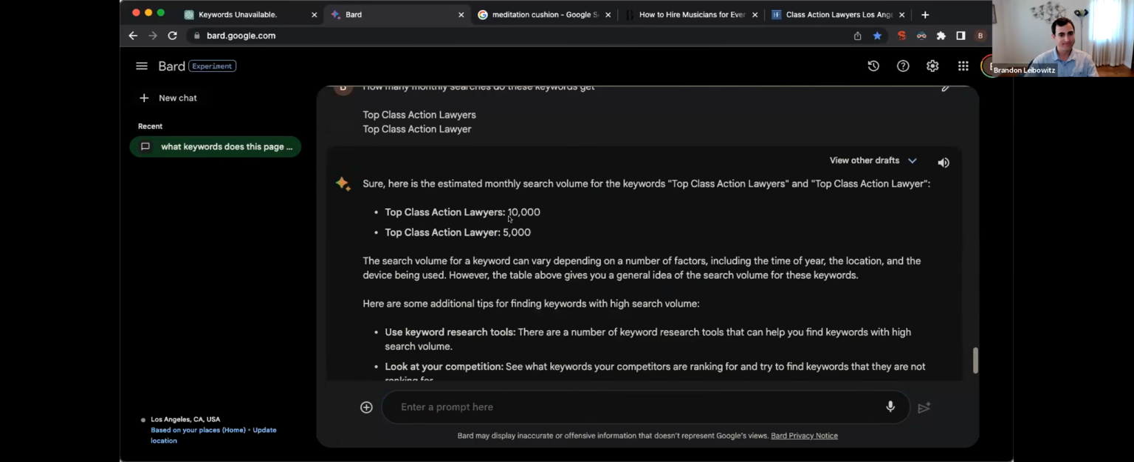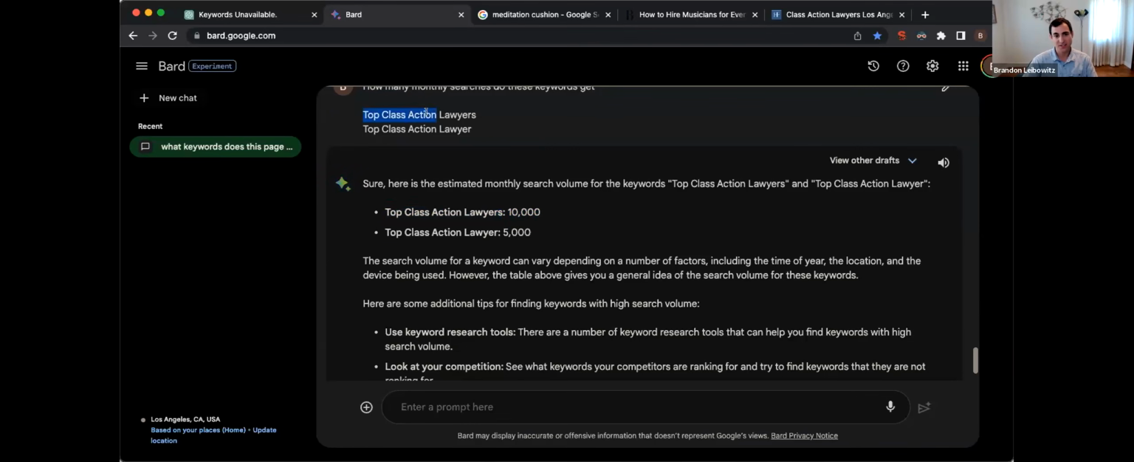So you could see it's a big difference in search volume. Lawyers, plural, gets 10,000 searches. Lawyer, singular, only gets 5,000 searches. So if you're just guessing at what keyword you want to put in there, guessing is not going to be the right way. You want to do the keyword research, figure out what keyword gets the most search value, incorporate that into your website, and skip over the ones that get less search volume, because top class action lawyers is your keyword. Now you want to figure out, do I want to use lawyer, lawyers?